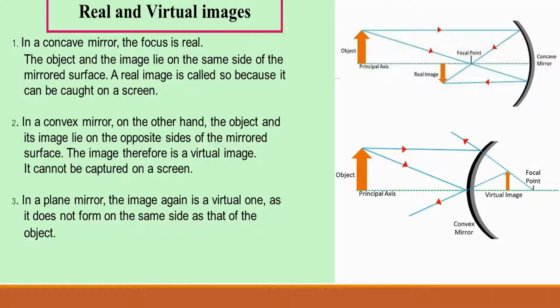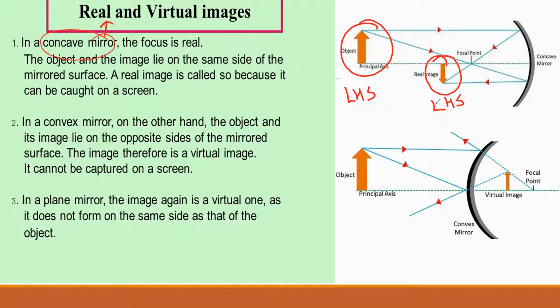Real images are always formed in a concave mirror. Concave mirror always gives you real images, and they are those images which always form on the same side as the object. If the object is on the left hand side of the mirror, then these real images are also forming on the left hand side only. They are forming on the same side of the mirror.